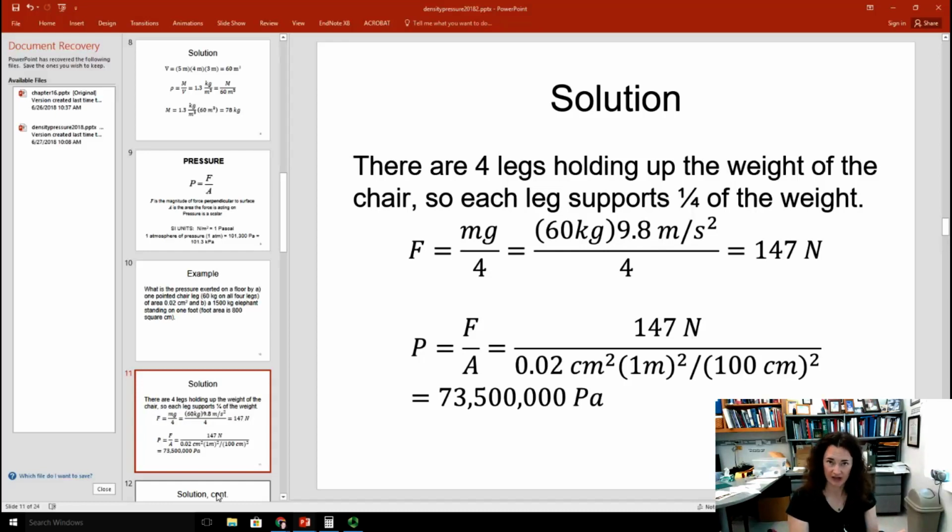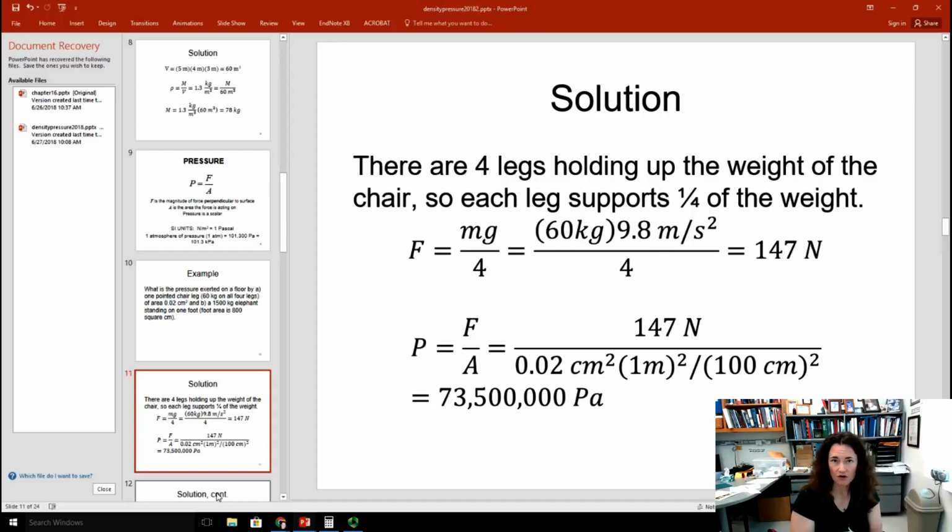You've got to square everything. The conversion, which is 100 centimeters per meter, and the unit to get it to happen. That's why I put the square on the outside of the parenthesis there. Okay? So when I do that calculation, 147 divided by 0.02 and then times 100 squared, that's going to move it up to the top of the fraction there where you work it all out, you get 73,500,000 pascals, which seems like a lot, and it really is.